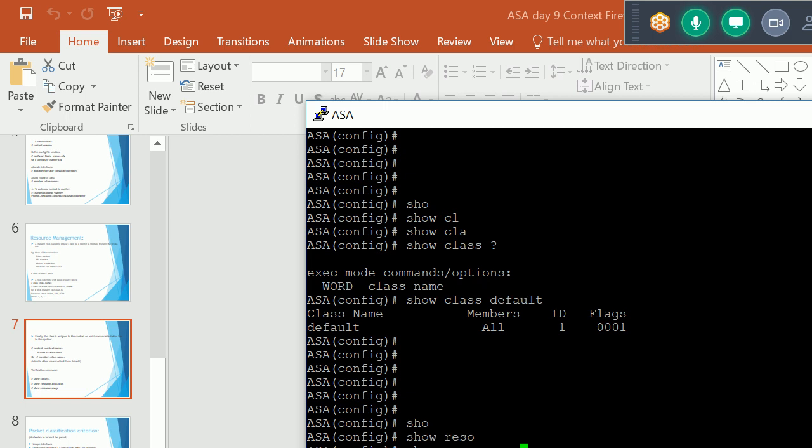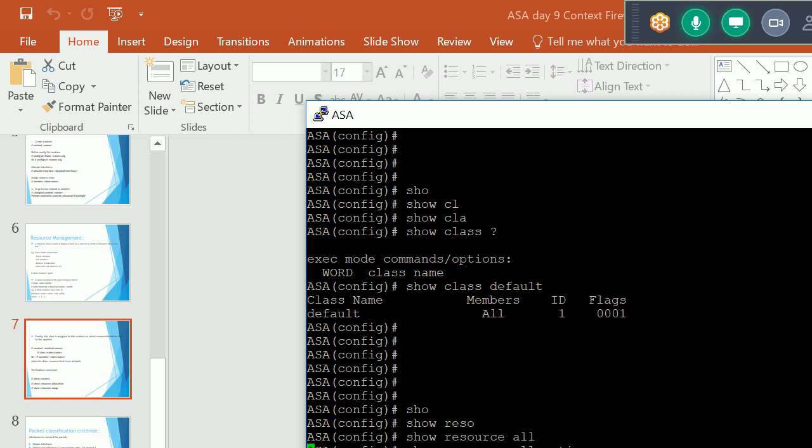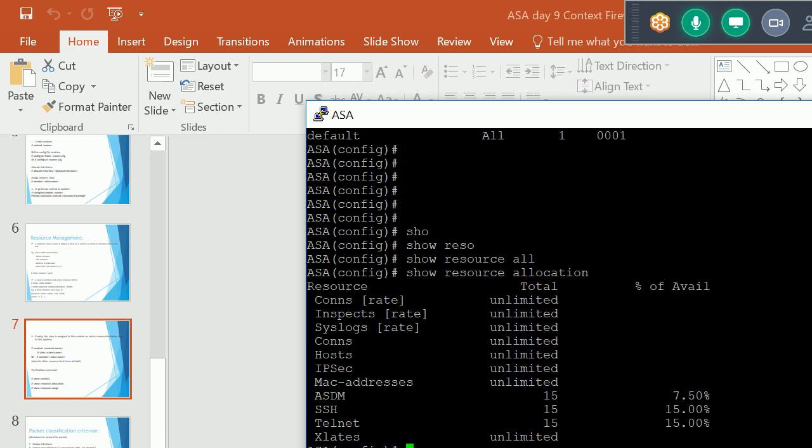Resource allocation. Right now we have this kind of allocation: connection rate unlimited, inspection rate unlimited, syslog unlimited, connections unlimited, host unlimited. Only ASDM connection is 15, SSH 15, Telnet 15, Xlate rate unlimited. Okay, so that is the rate.